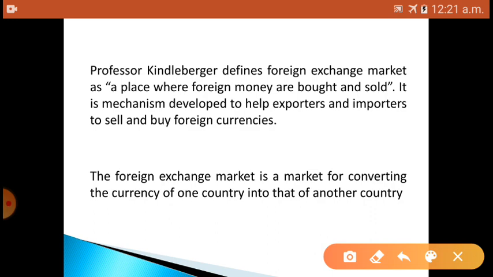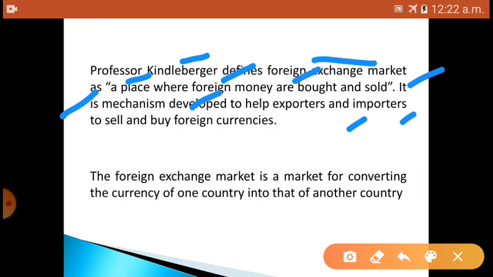Professor Kindleberger defines the foreign exchange market as a place where foreign monies are bought and sold, and also a mechanism developed to help exporters as well as importers to sell and buy foreign currencies.